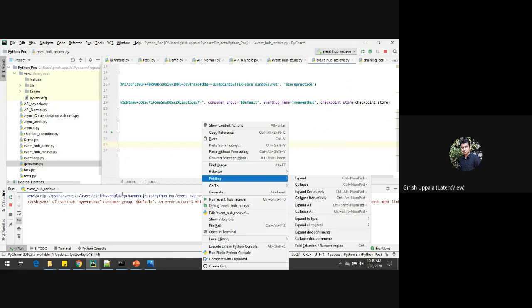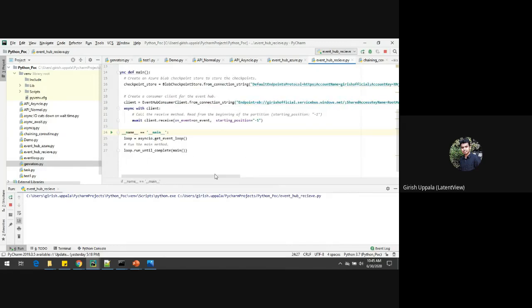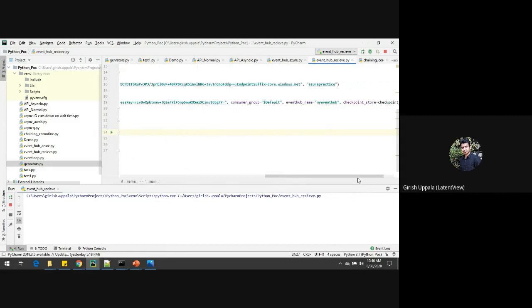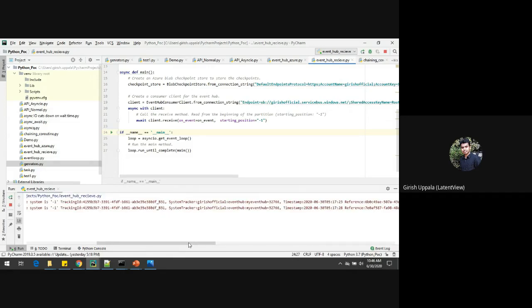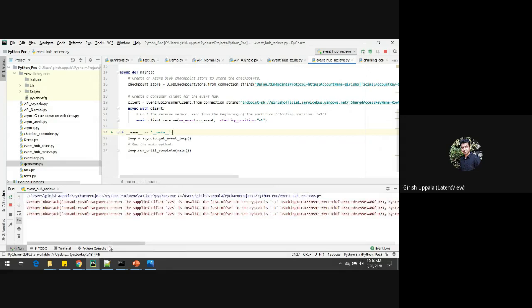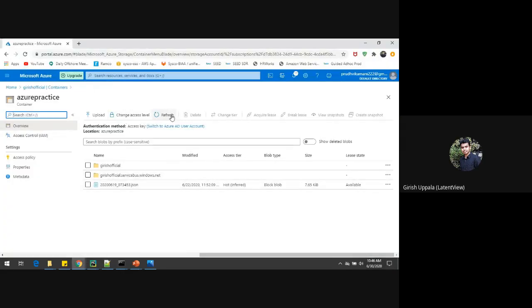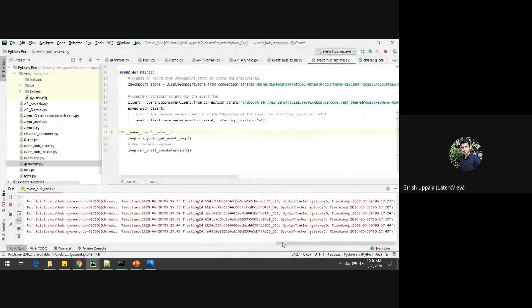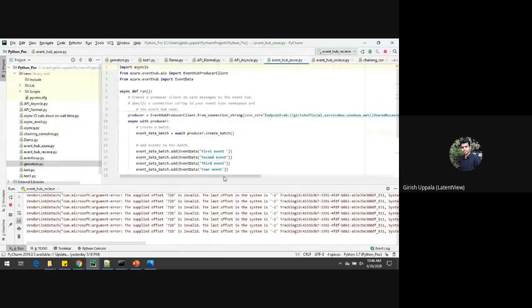Let's start this. Applied offset. Okay, this should change here as well.